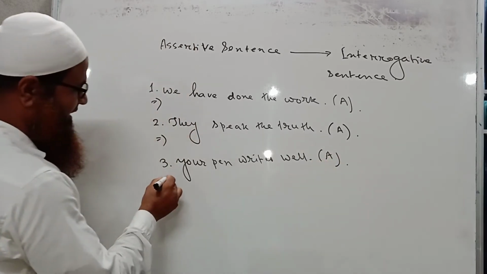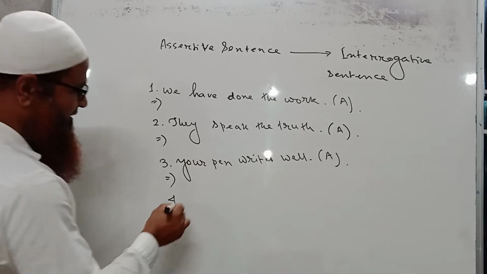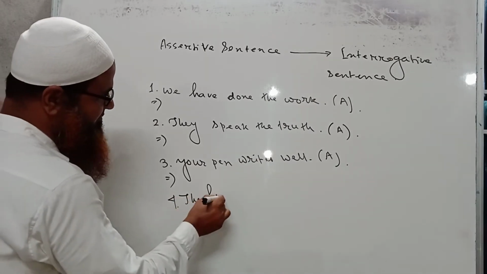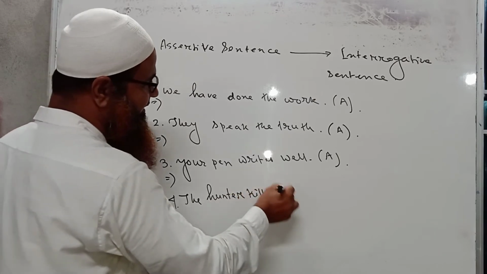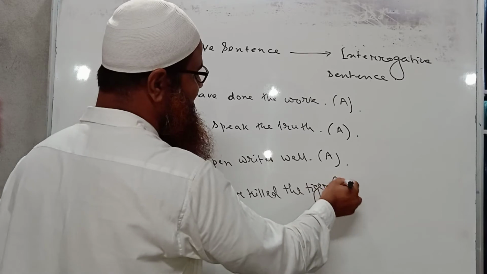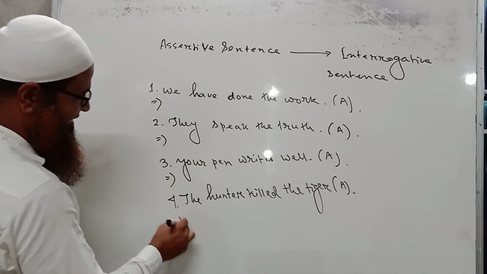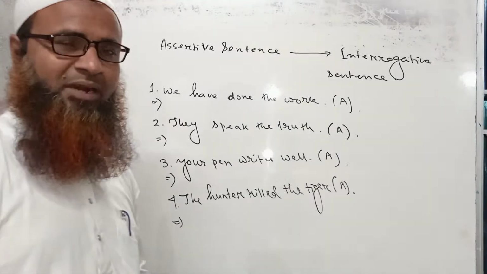Assertive. Again, the hunter killed the tiger. So there are 4 sentences here only, and I have written these 4 sentences here only for practice.